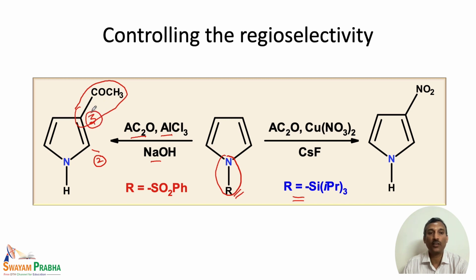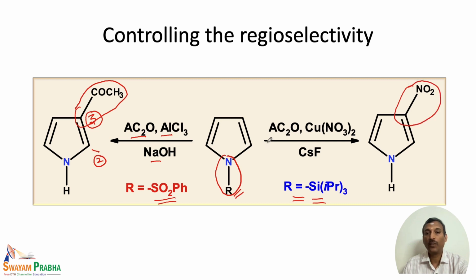That means this is nothing but the Friedel-Crafts reaction, and this Friedel-Crafts reaction generally produces a 3 substituted product if the R group is an SO2Ph group, and similarly if we have a silyl derivative, a triisopropyl silyl group, present on nitrogen, the nitration also gives the 3 substituted product as the major one.